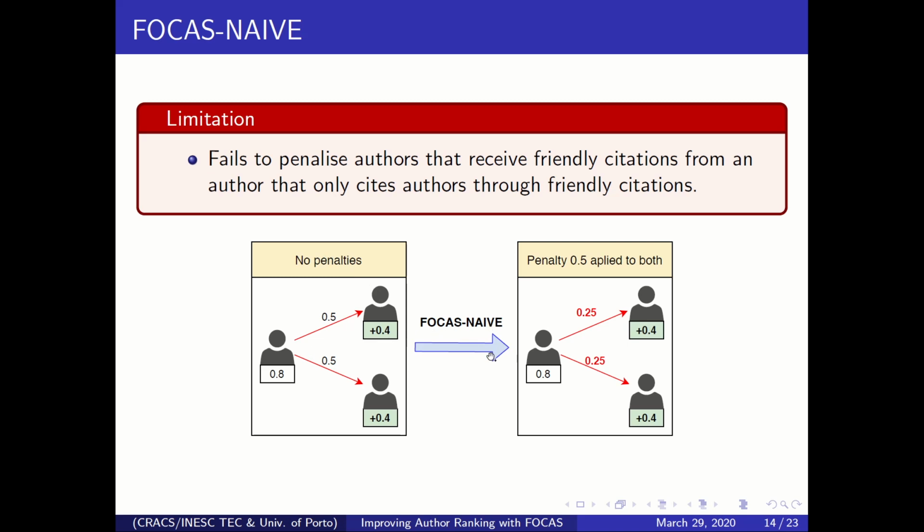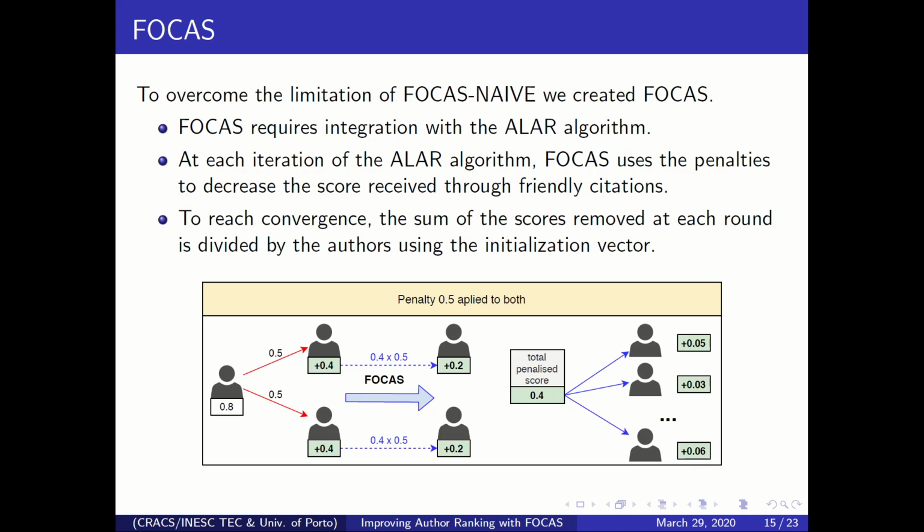But if you apply FOCAS-NAIVE, and for some reason the penalty determined for both citations is 0.5, then you are equally decreasing both links, which means that in the end the authors will still receive the same score from this author. That basically means FOCAS-NAIVE did not have an effect in this specific case. So this becomes a problem. In order to overcome this limitation, we proposed FOCAS.